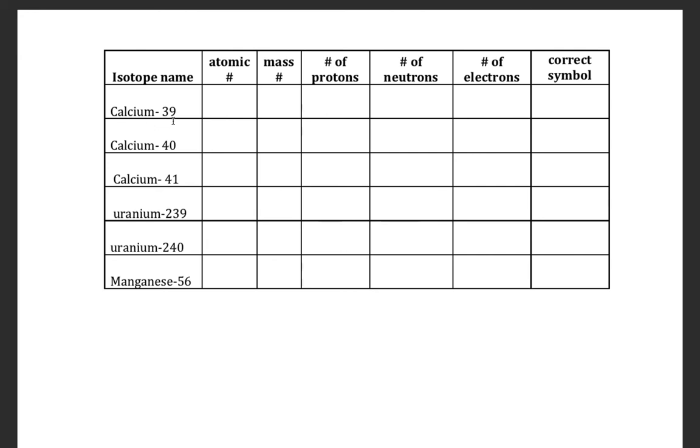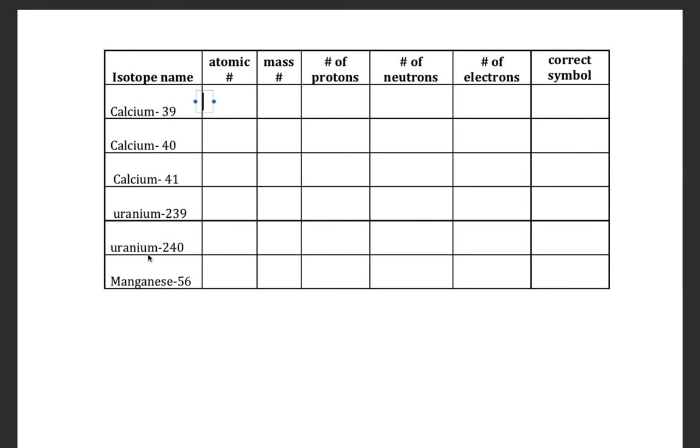So there's calcium-39. The atomic number is 39. Right? I'm sorry, that's wrong. The mass number is 39. The atomic number you've got to go look up. Calcium, I will tell it to you right now. It is 20.